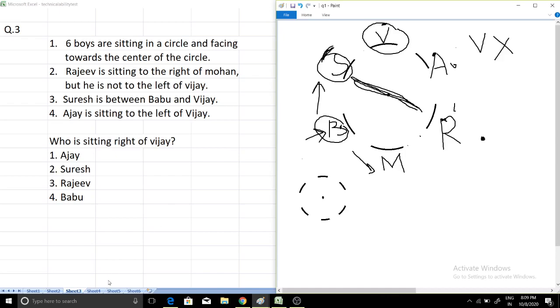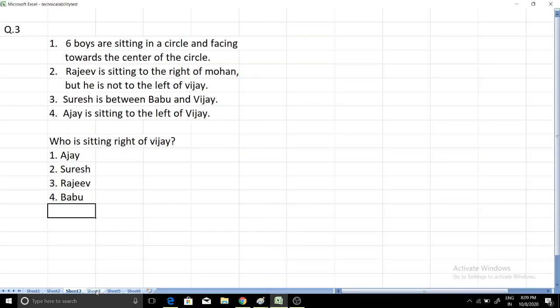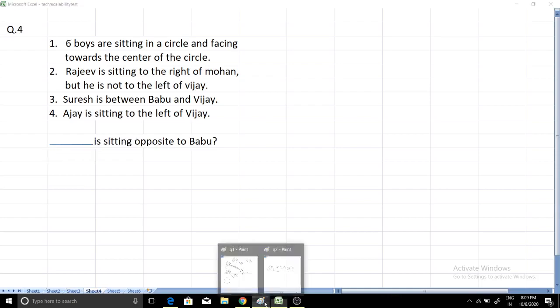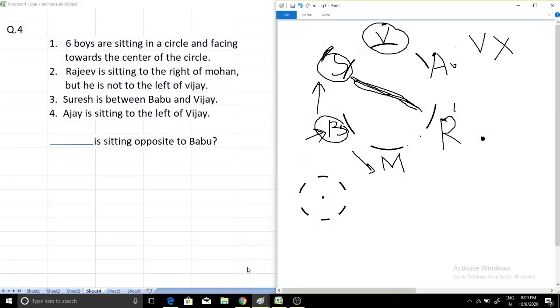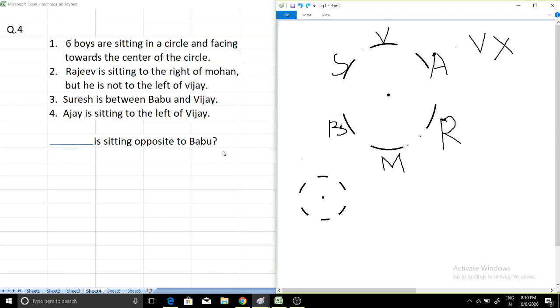So moving to the fourth question. Okay. Again, this question is also based on the same question. All the conditions are the same, but the question is: Dash is sitting opposite to Babu. Okay, let me first clean this. Okay, so the question is, but this is a fill in the blanks question. It means you will have no option, you have to fill in the blanks. There will be a blank given and you have to write the answer. So let us see what will be the answer.